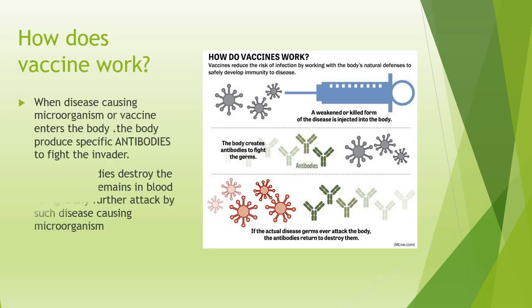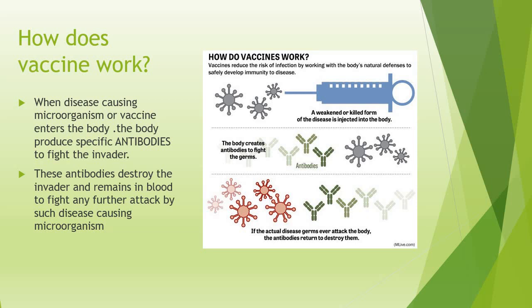When disease-causing microorganisms or a vaccine enter the body, the body produces specific antibodies to fight the invader. This is the first level of response from our body: it produces antibodies on its own to fight the disease-causing microorganism.